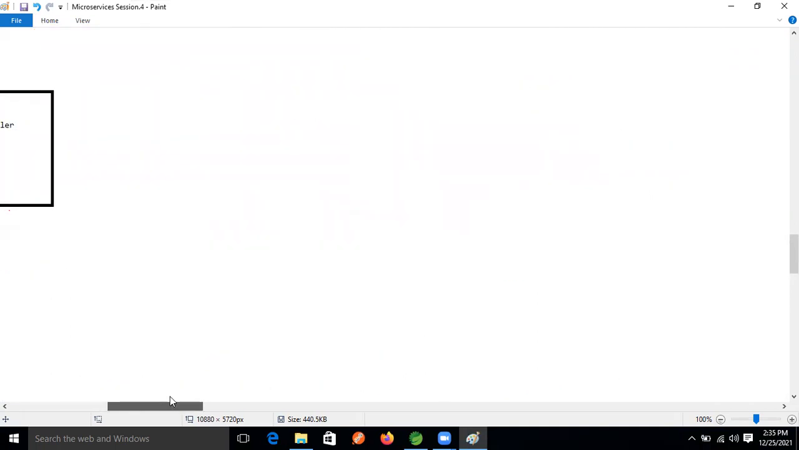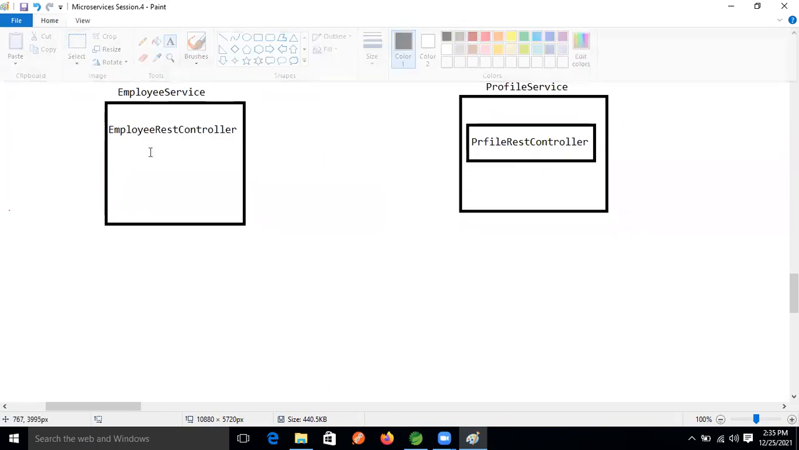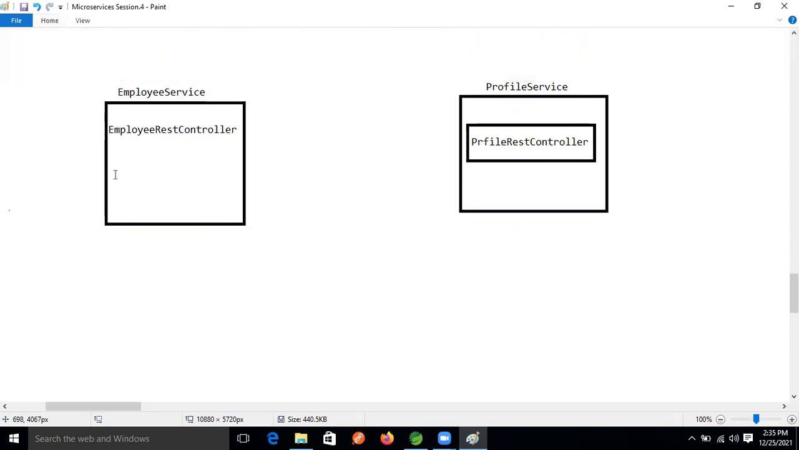Yes, Ravi. Okay, good. So minimum three projects are needed, guys. If we want to run even one small application in microservices, we need a minimum of three projects. So here, just assume that we are giving the profile service one more controller, the profile REST controller.